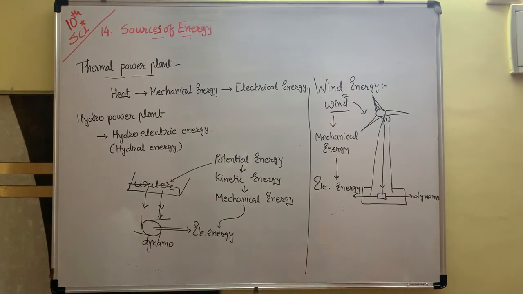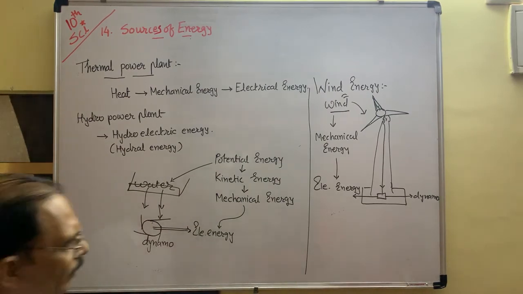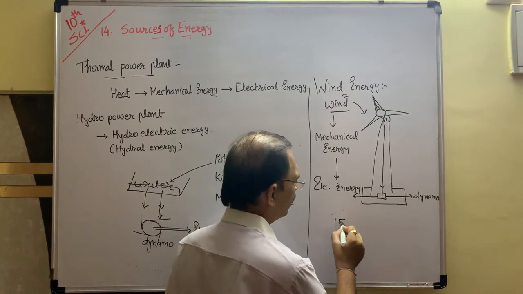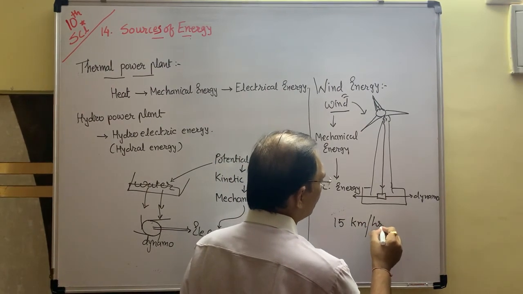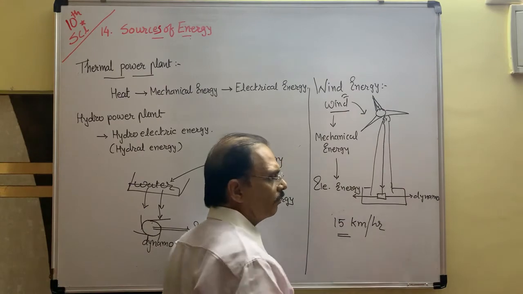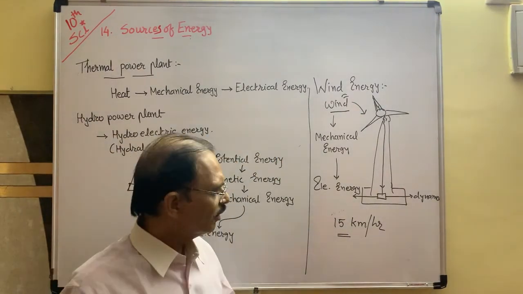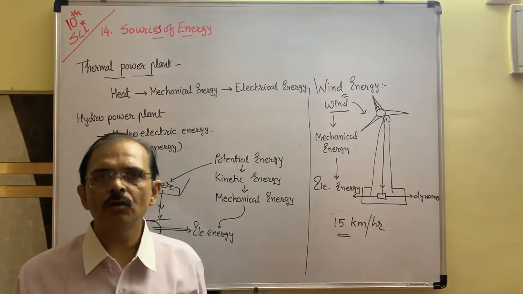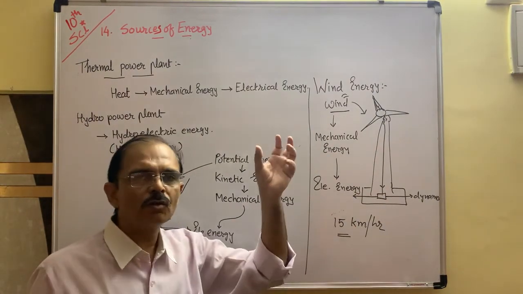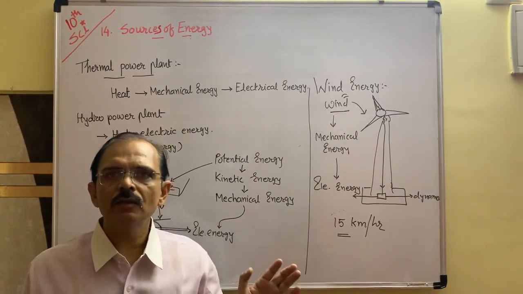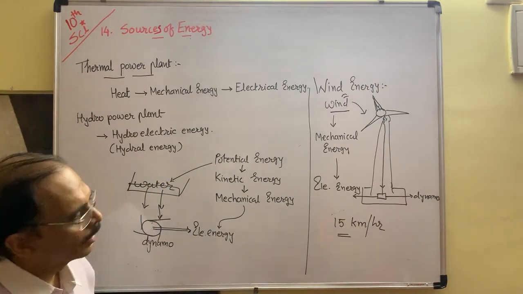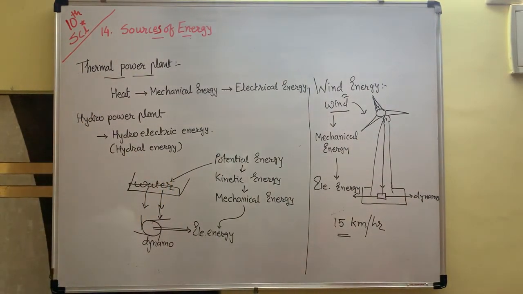Right? Here it is given in your textbook that to run this windmill, the speed of the wind should be higher than 15 km per hour. To run this big windmill, wind must blow with a speed of more than 15 km per hour, then the windmill can rotate. Otherwise, it is a dead investment. Right? This is about windmill. Now we are going to learn about the alternative or non-conventional sources of energy, the best sources of